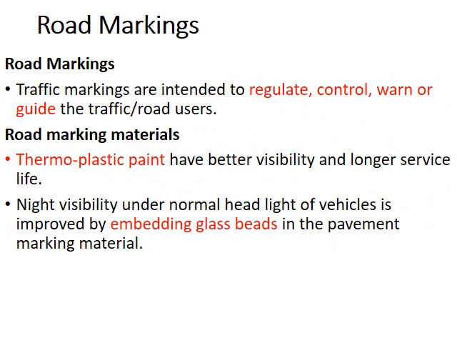Next type of traffic control devices are road markings, which are used to regulate, control, warn or guide the traffic users. The materials used for road markings are thermoplastic paints or glass beads, which help in night visibility.